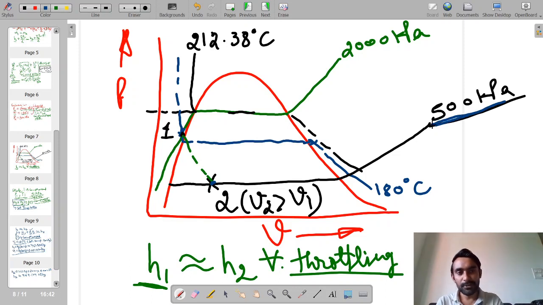So if pressure is known, I can simply find out the vapor fraction by knowing the values of enthalpy at this point and this point, because we have already obtained the enthalpy at point number 2 with the help of property values at point number 1, and our process is an isoenthalpic process.